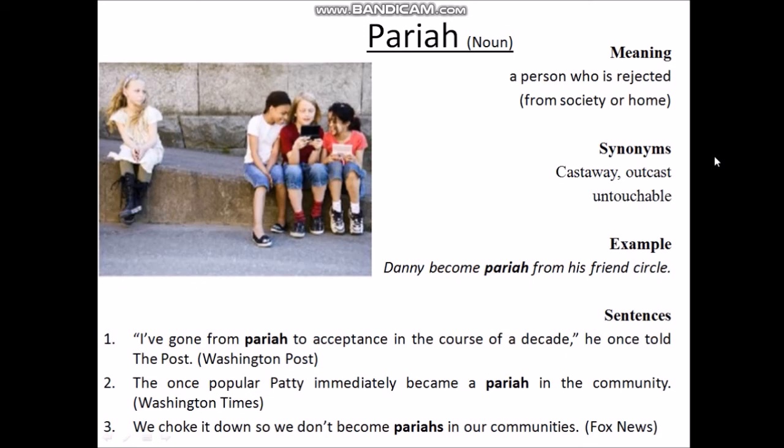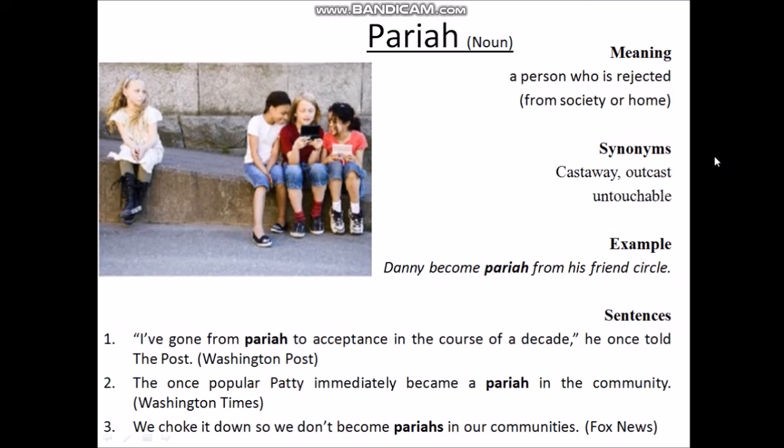Our first sentence is I have gone from pariah to acceptance in the course of a decade, he once told the Post. That means he told the Post that previously he was rejected, but now he has become accepted in the course of the decade.